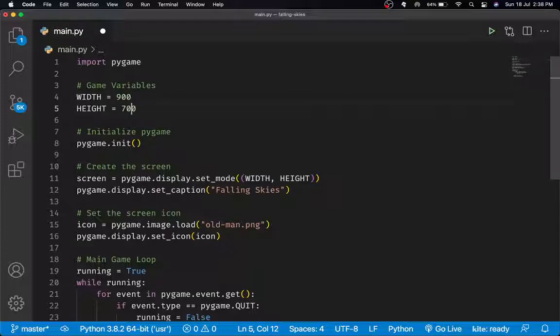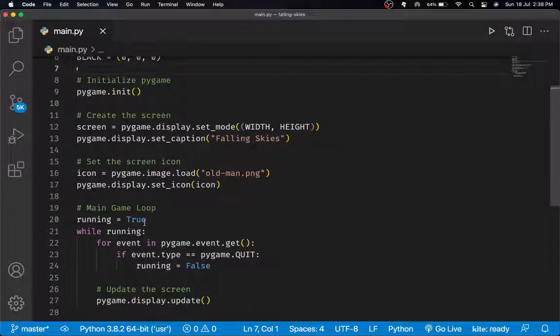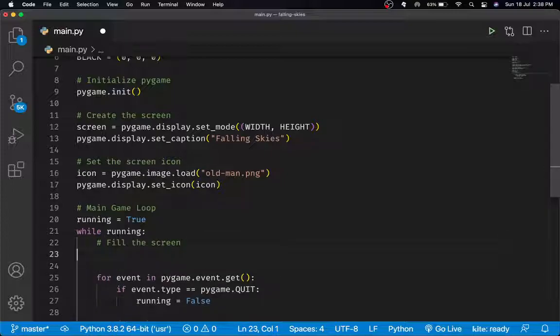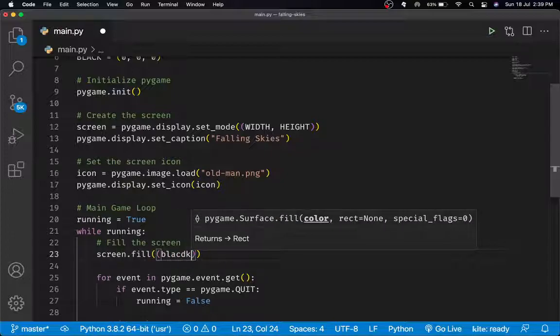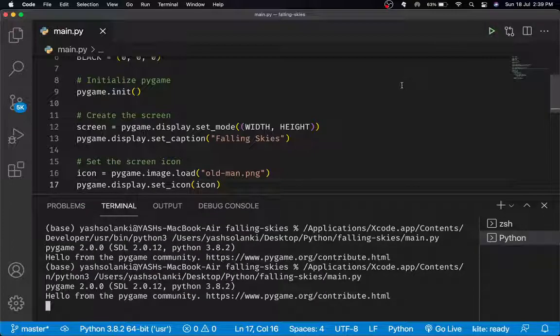So to do that, we define a color over here called black, and we use the RGB code of black, which is 0, 0, 0. This range is from 0 to 255. Just in case you want to change the color, you need to know that. Obviously, I'm pretty sure you would have learned it in school. So we can just say fill the screen, and we can simply say screen.fill(black). All right, so now let's run the program and you will see what happens.